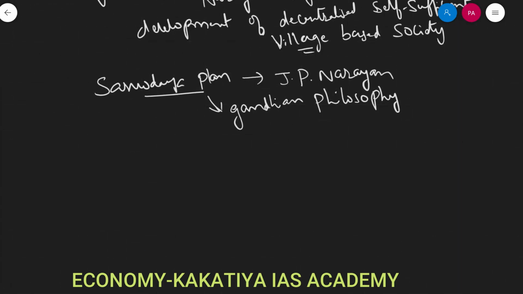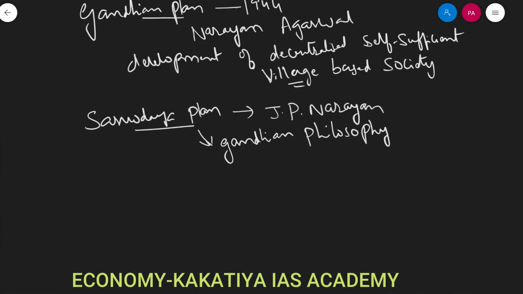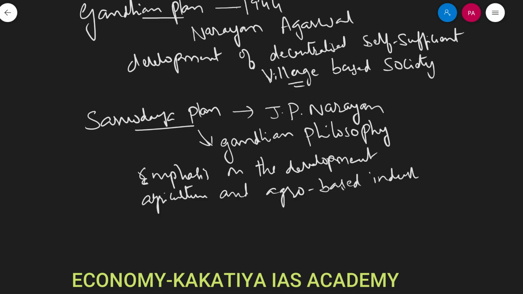The Sarvodaya plan emphasizes the development of agriculture and agro-based industries, development of small and cottage industries, development of small scale industries.